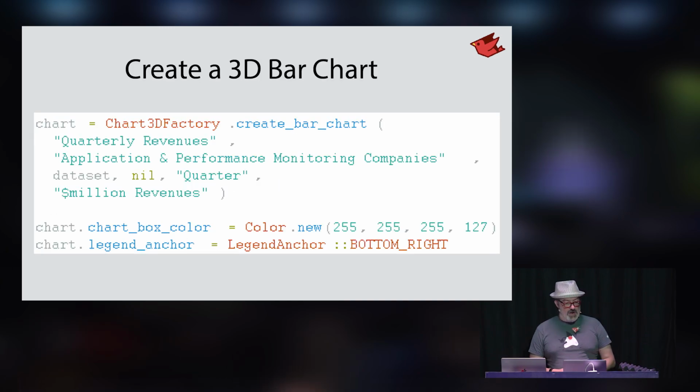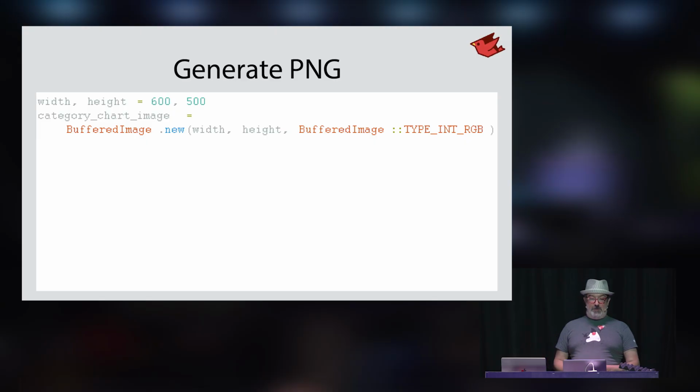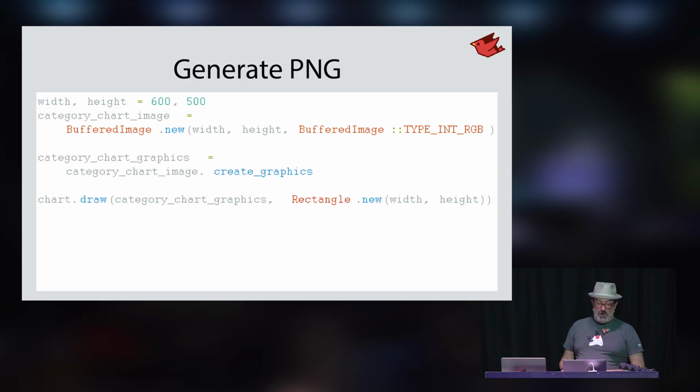We create our 3D bar chart here and set some details on it, the color and where we want our legend to show up. And then we can generate a PNG file. We set the width and height that we want for our image. We create a new buffered image in the JVM, which is basically just a memory buffer where it can put the data for it. We ask the charting library, JFreeChart, to draw itself into this memory buffer.